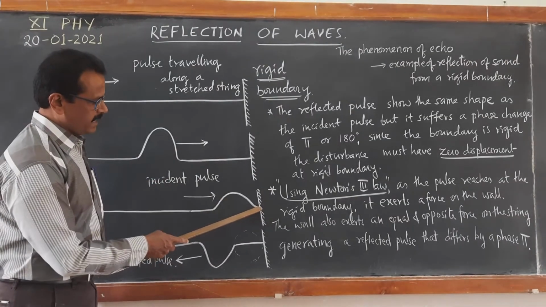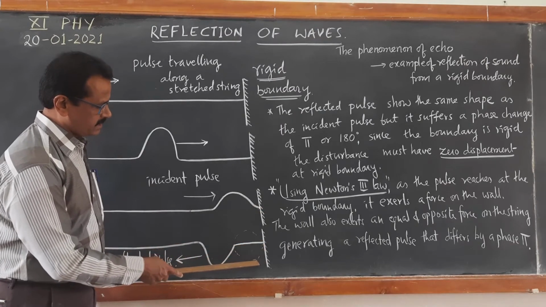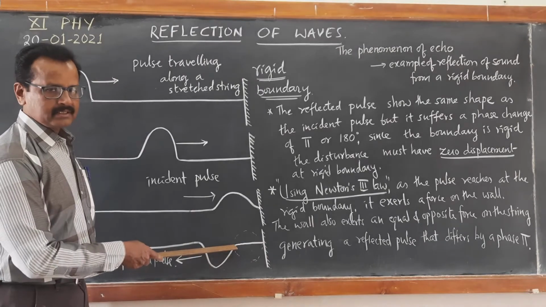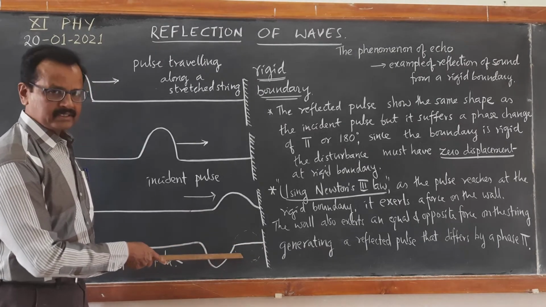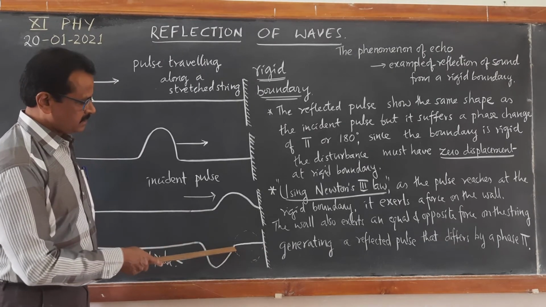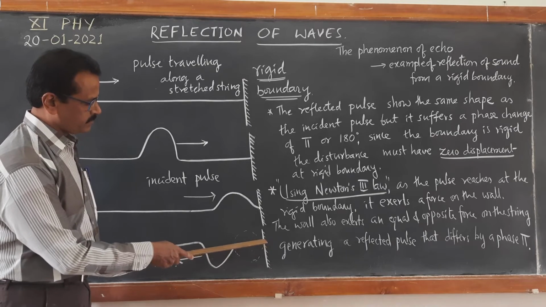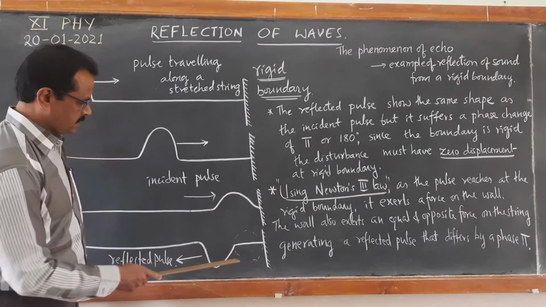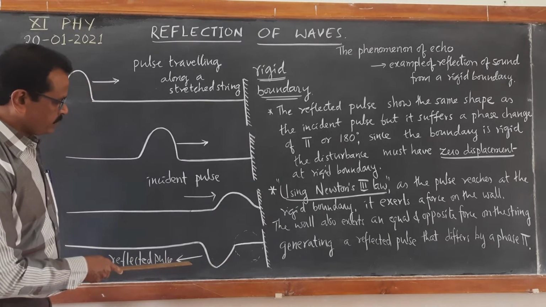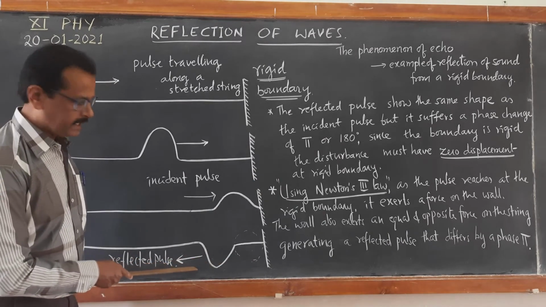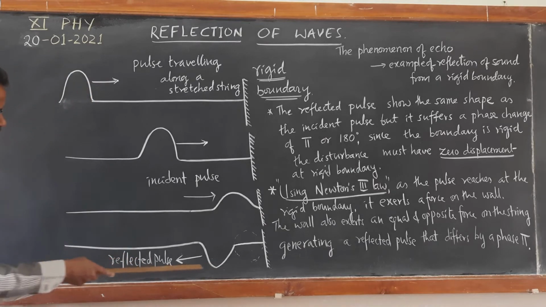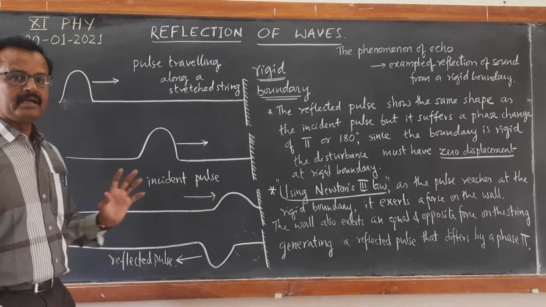When it exerts an equal and opposite force on the string, the string displacement will be reversed. You can see here. As a result, the net displacement at the point of disturbance of all the particles of the string becomes 0. That's how the phase reversal will be of 180 degrees, and the pulse which is reflected back will be of this inverted form.